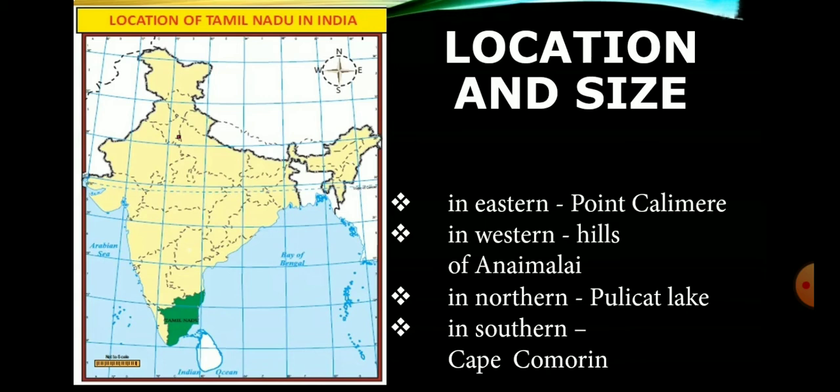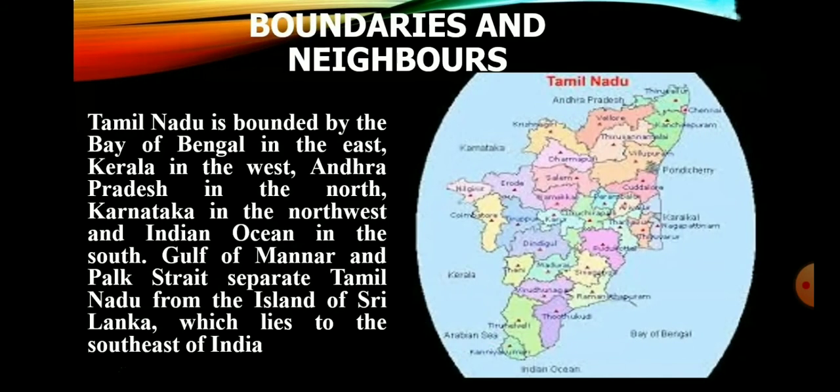It covers an area of 1,30,058 square kilometer and is the 11th largest state in India. It covers 4% of the area of our country.